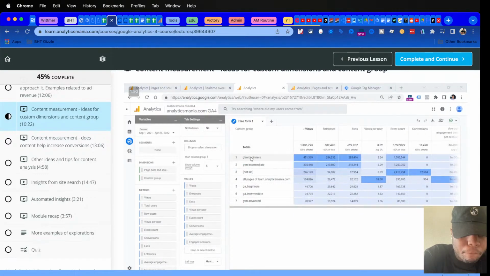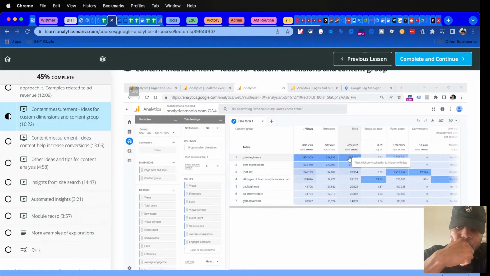Now I can see that GTM beginners content is also one of the top landing pages, or at least the group of landing pages, but also this is the most popular final page of the session. But this is normal for blogs like mine because usually people have a particular task in mind. They come to solve a particular problem, like learn a certain topic or maybe troubleshoot some issue. They come to my blog, they learn about it, they fix the problem, and then they go somewhere else to do some other tasks. So usually things like exits are high, and in the previous version of Google Analytics, bounce rate was also fairly high, but that's the reality.